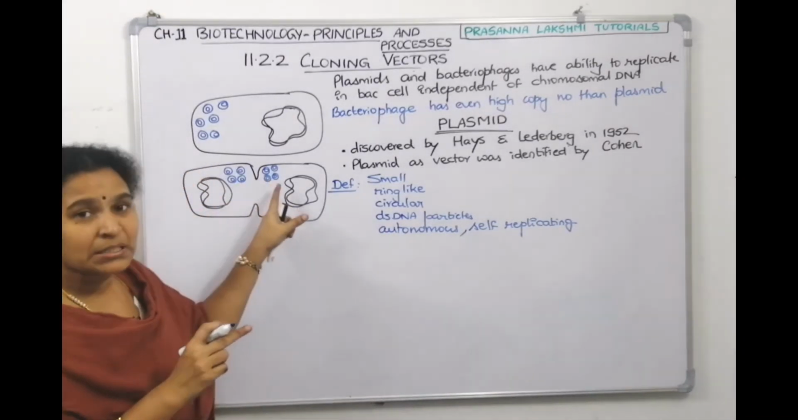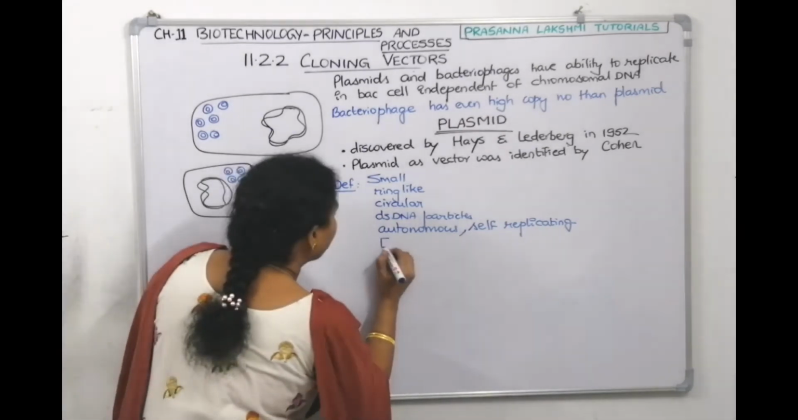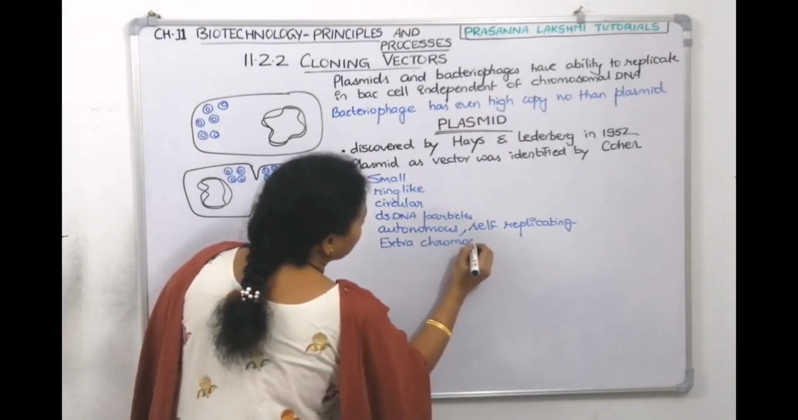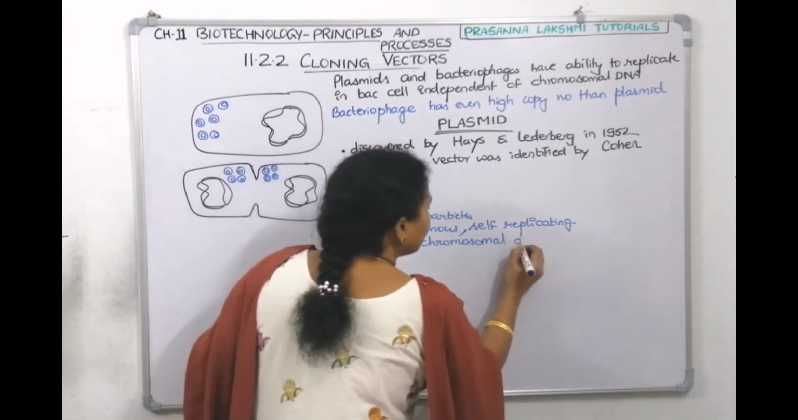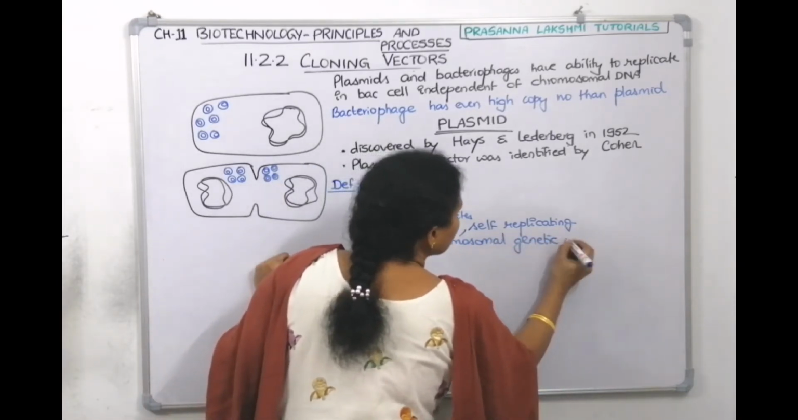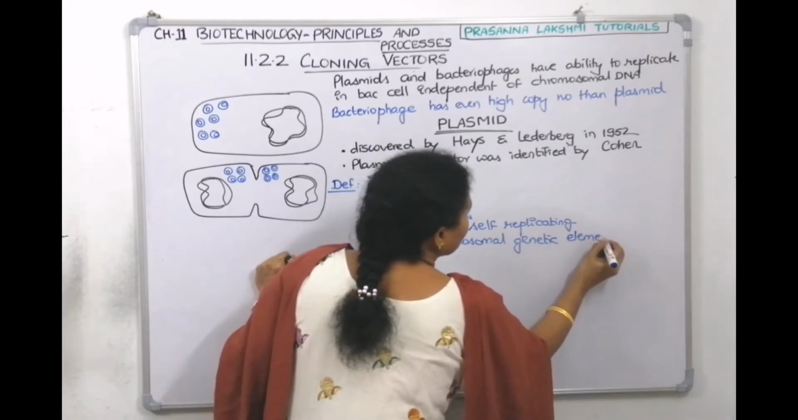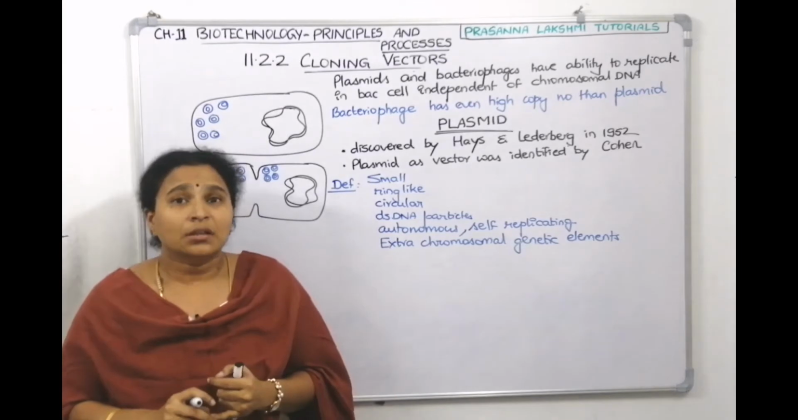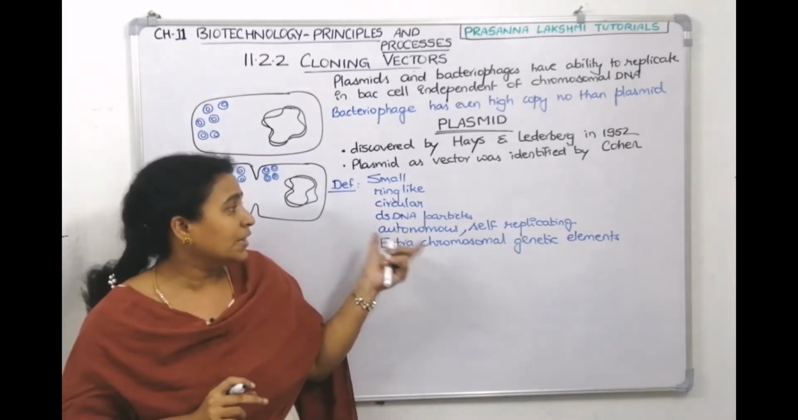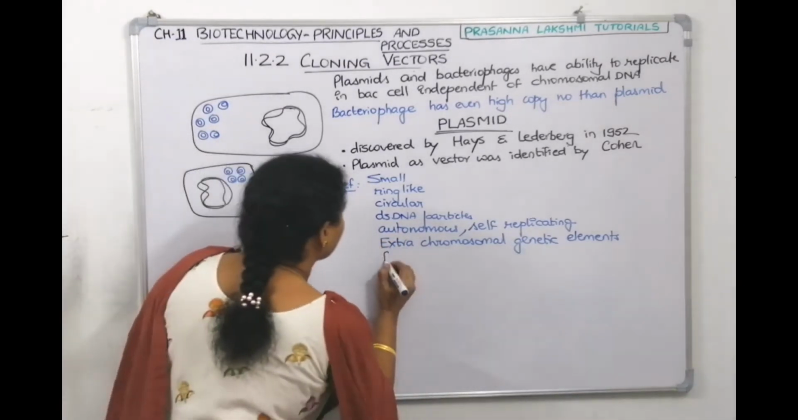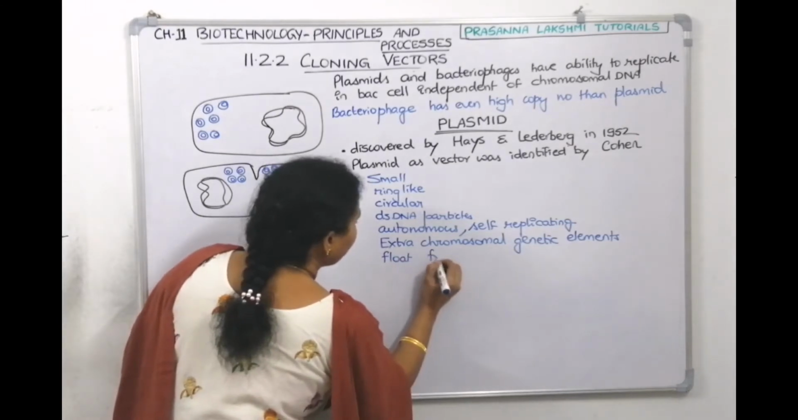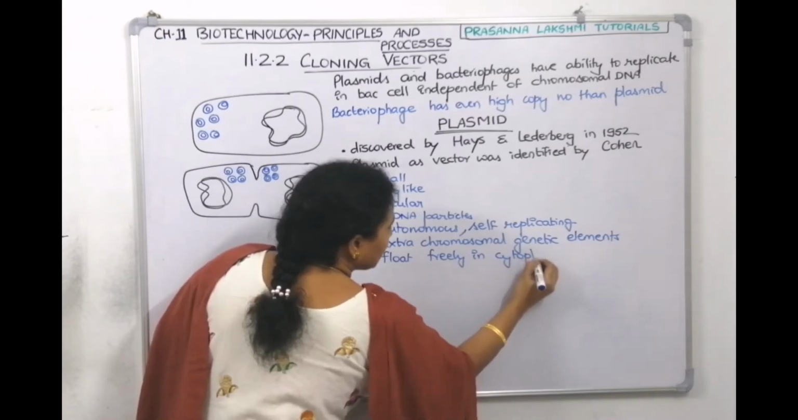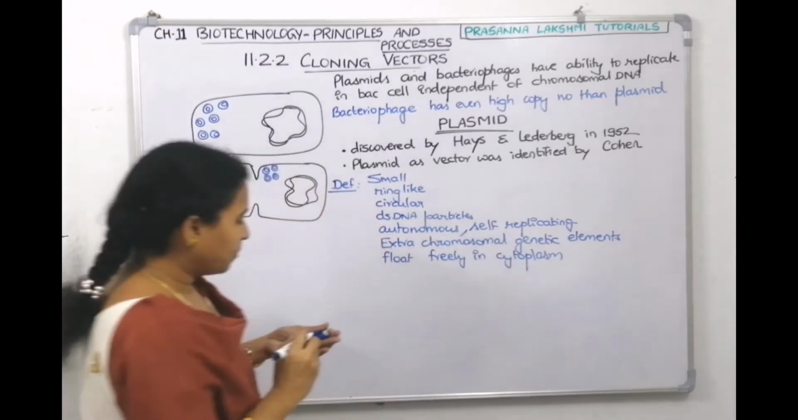This is chromosomal. That means this is extra chromosomal genetic element. Plasmid is extra chromosomal genetic element which acts as a vector, right? So they are located freely in the cytoplasm. Yeah, we can write they float freely in cytoplasm. Children, all these are the characteristics of plasmids.